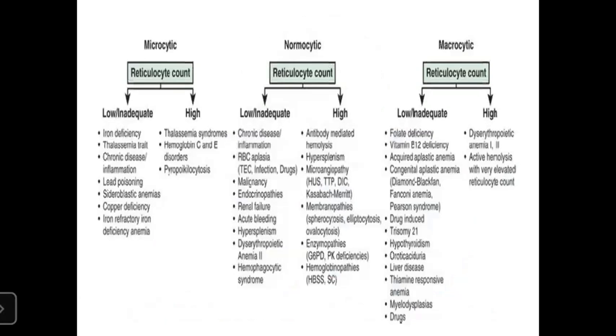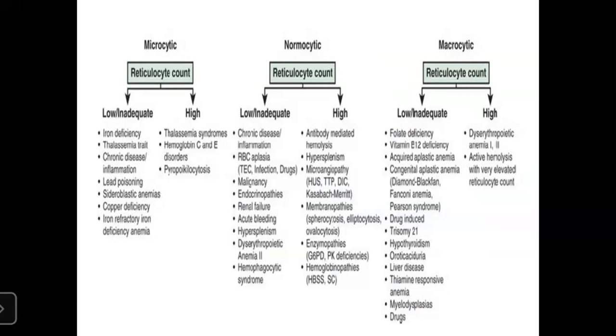Microcytic. So this is the same picture showing the causes of anemia according to the MCV level as well as reticulocyte count. If it's microcytic with a low or inadequate reticulocyte count, then it's iron deficiency, thalassemia trait, chronic disease, inflammation or lead poisoning, sideroblastic anemia, copper deficiency, or iron refractory iron deficiency anemia. If the reticulocytes are high, then it might be hemoglobin C and E or thalassemia syndromes,